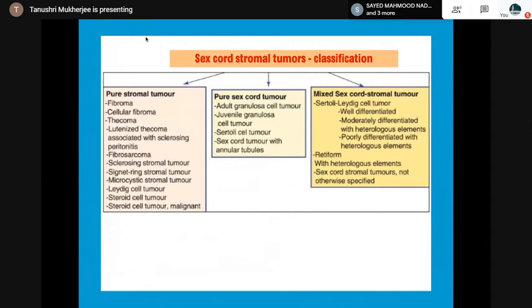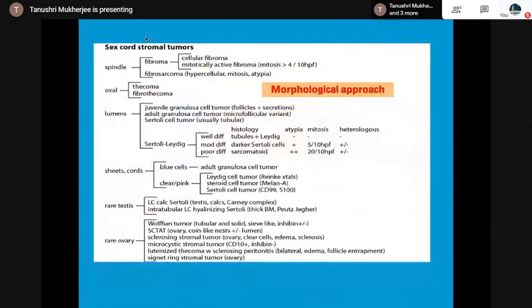So this is the morphological approach. Seeing this table, you can easily make a DD of what you want to diagnose, like spindly cells, fibroma, cellular fibroma. Mitotically active fibroma is when mitosis is more than 4 per 10 high power fields. Fibrosarcoma. Then thecoma, fibrothecoma. Then a granulosa cell tumor with lumens, microfollicular variant, then juvenile granulosa, follicles plus secretion, Sertoli cell tumor, then Sertoli Leydig, based upon the atypia, mitosis, and heterologous elements, poorly differentiated.